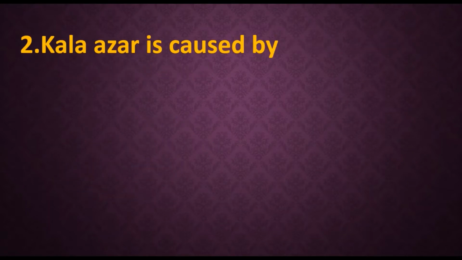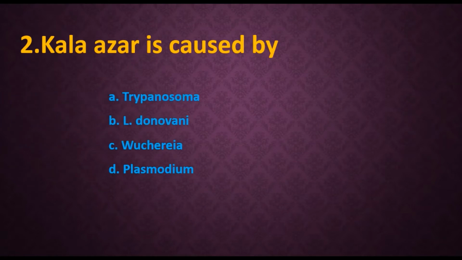2. Kala azar is caused by. Options are A. Trypanosoma, B. Leishmania donovani, C. Eukarya, D. Plasmodium. The Trypanosoma causes a disease named African sleeping sickness. Leishmania donovani is the one which causes Kala azar. Then what about the Eukarya? It is going to cause filariasis, and the Plasmodium is going to cause malaria.